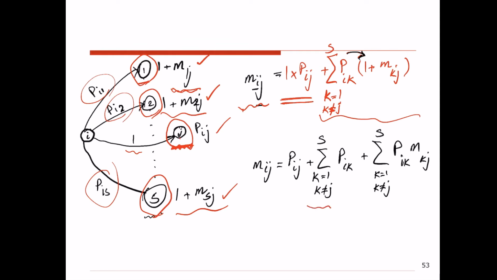This is the sum of all transition probabilities starting from state I and going to other possible states but not state j, and then this is the probability of starting from state I and going to state j.